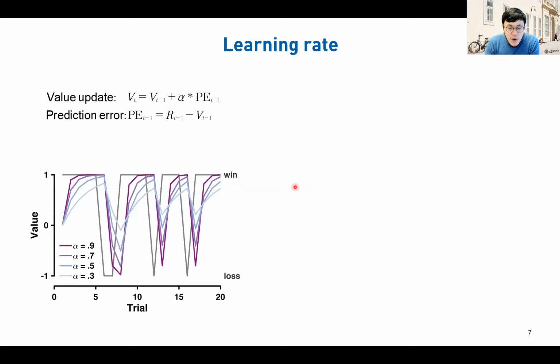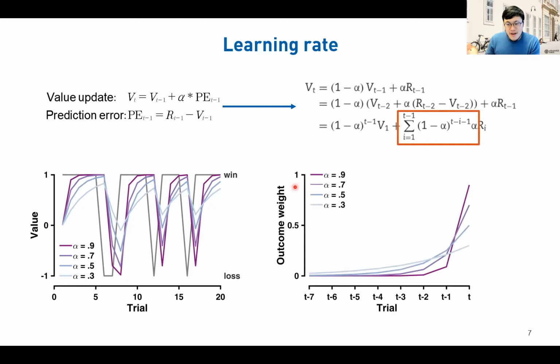To understand this even deeper, we reorganize the Rescorla-Wagner update rule as an iterative process with respect to the initial value, and we could easily see that the value can be expressed by the cumulative past reward with different weights. When the learning rate is high, the model will weigh the most recent reward highly, everything else in the past close to zero. Yet when the learning rate is low, multiple past trials' corresponding rewards will contribute to the value computation.